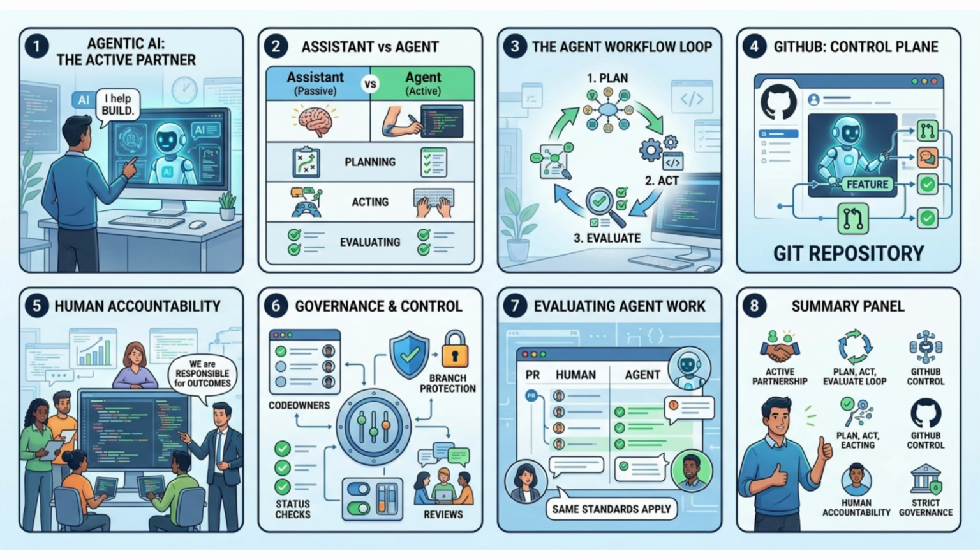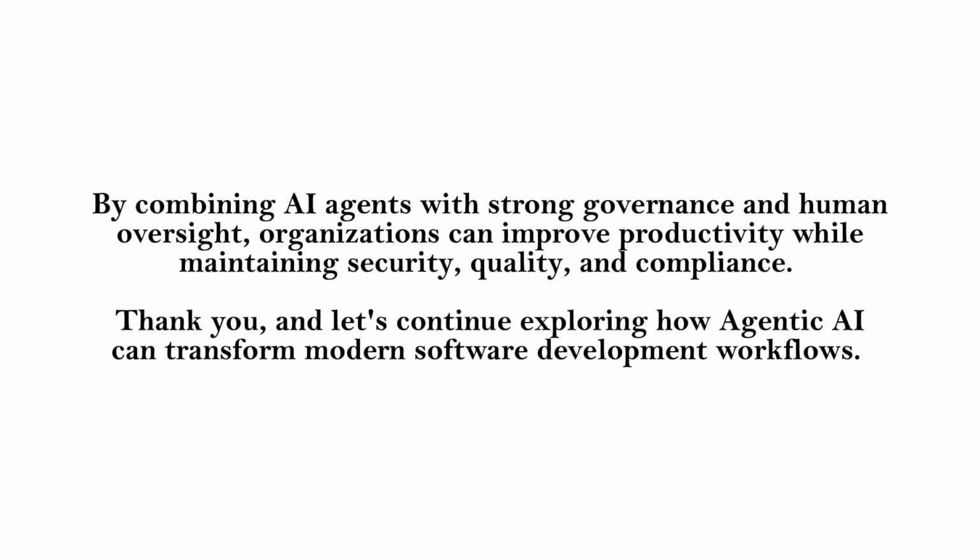Pull requests, reviews, status checks, code owners, environments, and branch protection provide governance and control. Agent-generated work should be evaluated using the same contributor standards applied to human contributions. By combining AI agents with strong governance and human oversight, organizations can improve productivity while maintaining security, quality, and compliance.